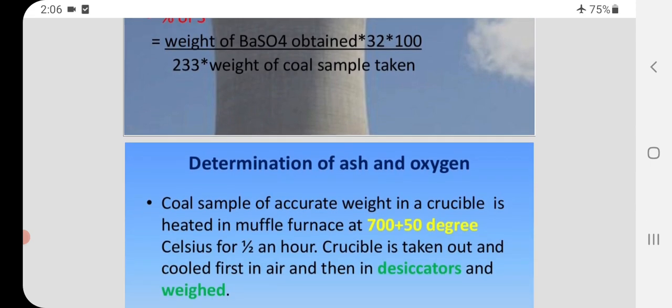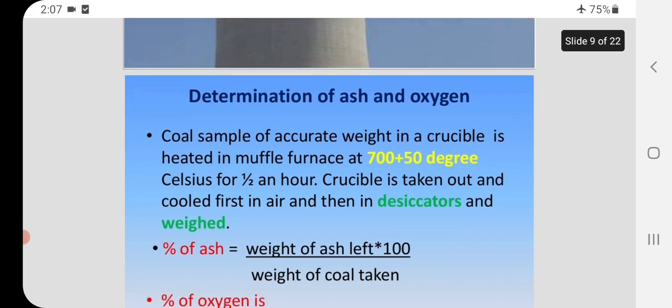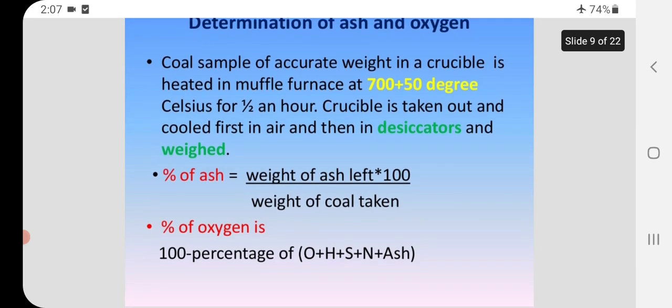Determination of ash and oxygen. Coal sample of accurate weight in a crucible is heated in a muffle furnace at 700 to 750 degrees Celsius for half an hour. The crucible is taken out and cooled first in air and then in a desiccator, and weighed. Percentage of ash is equal to weight of ash left into 100 divided by weight of coal taken. Percentage of oxygen is 100 minus percentage of carbon, hydrogen, sulfur, nitrogen and ash.